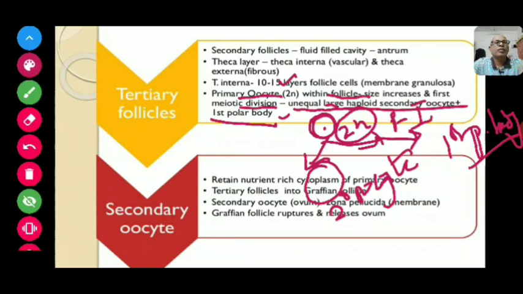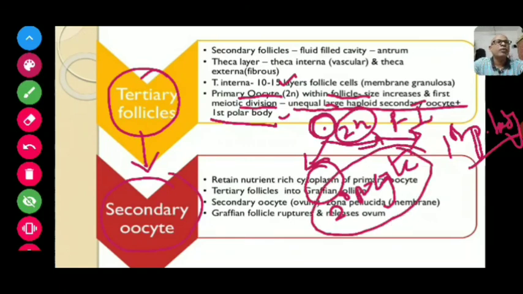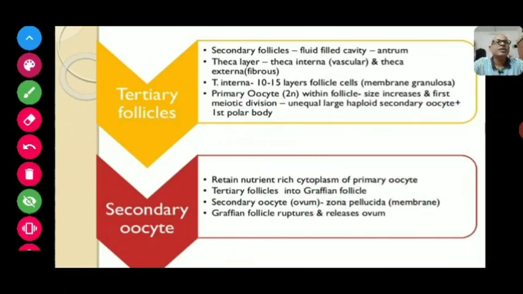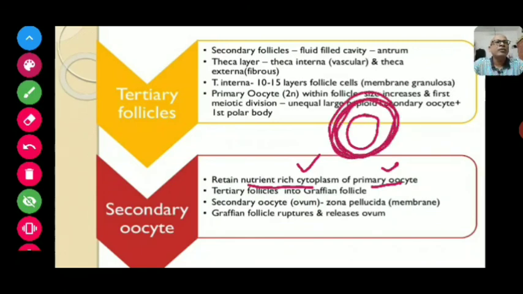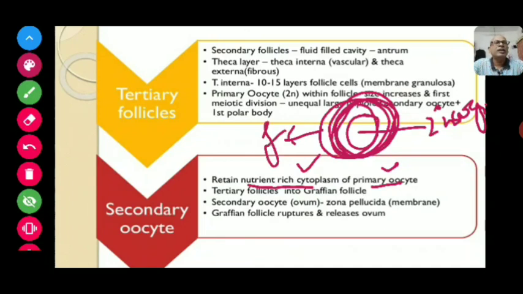After that, this tertiary follicle will get converted into a secondary oocyte. Now the secondary oocyte will form, and it retains the nutrient-rich cytoplasm of the primary oocyte, and then this secondary oocyte along with the follicular layer will form the tertiary follicle. This structure is known as the tertiary follicle, and it will ultimately get converted into the Graafian follicle.